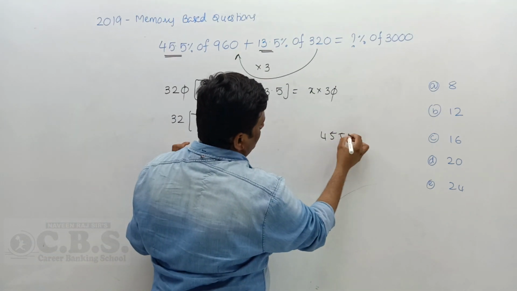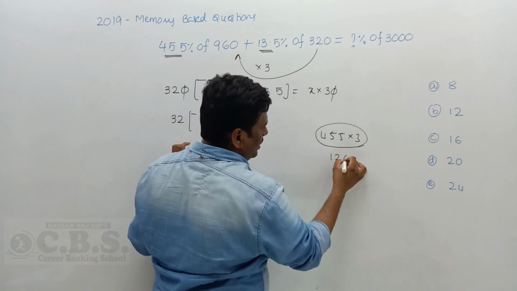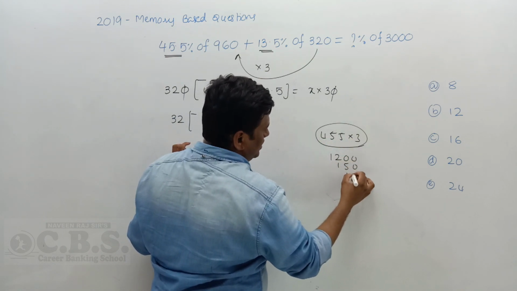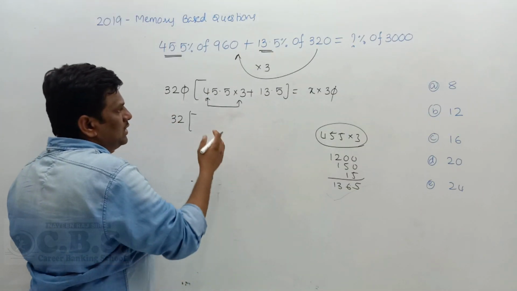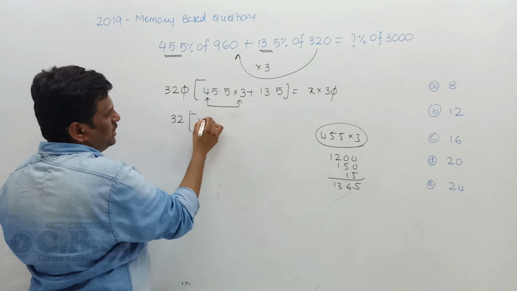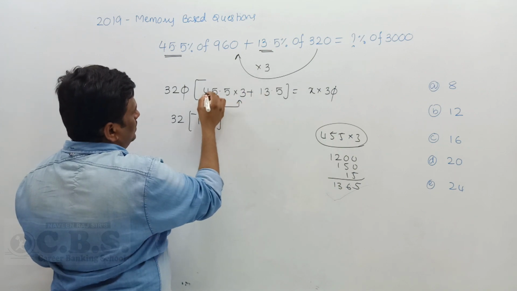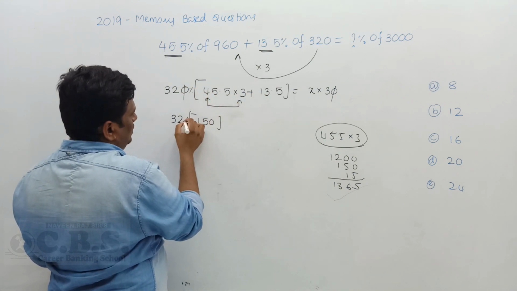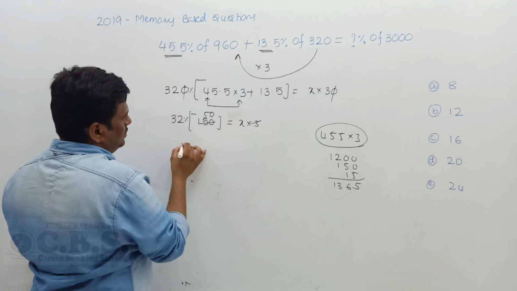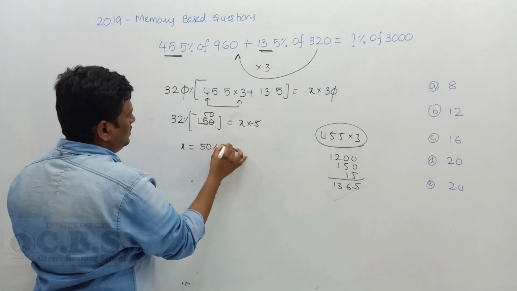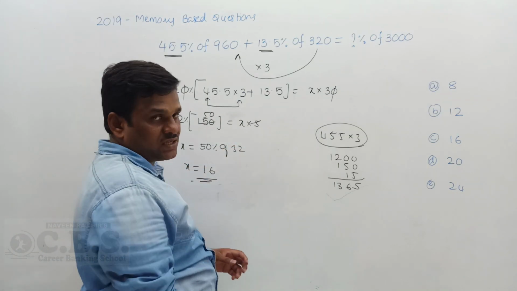When you do calculation with this number, just do 4 into 300. 400 into 3 is 1200, and then 150, and it is 15. Now 136.5. 136.5 plus 13.5 gives you 150. So I shift the percentage here. This percentage is equal to x into 3. 3, how many times? 50 times. Now x is equal to 50% of 32. 50% of 32 gives you how much? It is 16. So option C is the right answer.